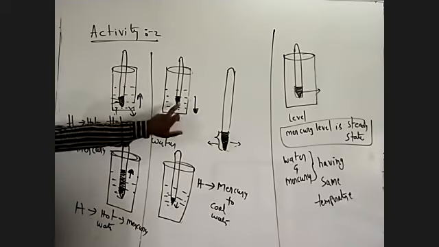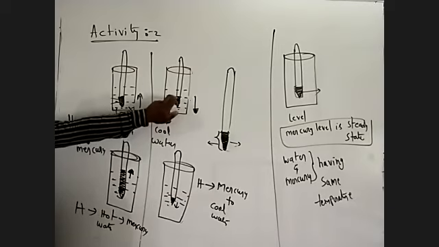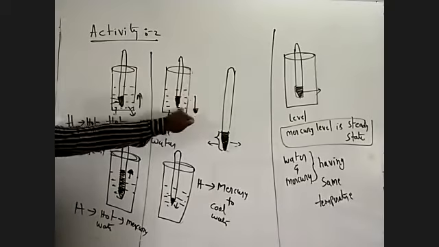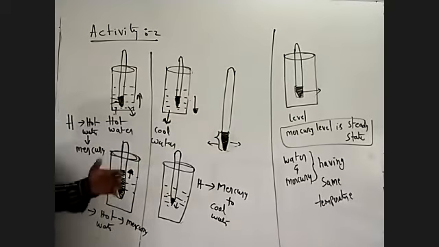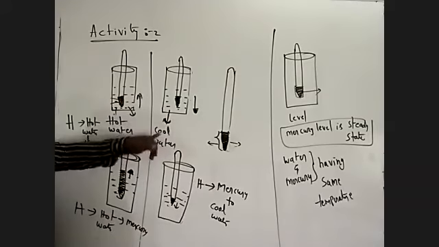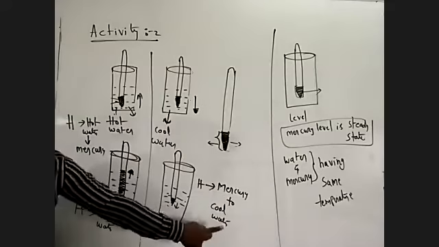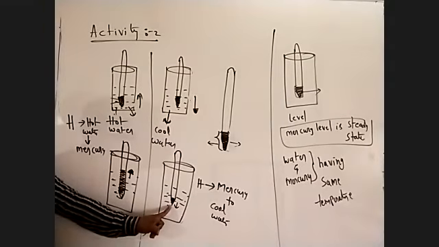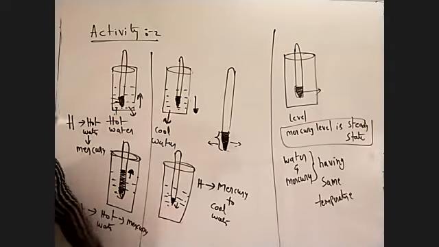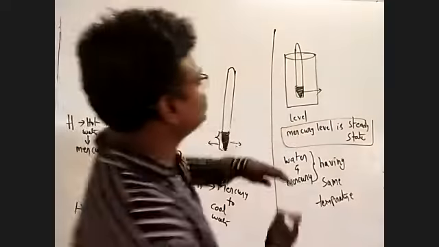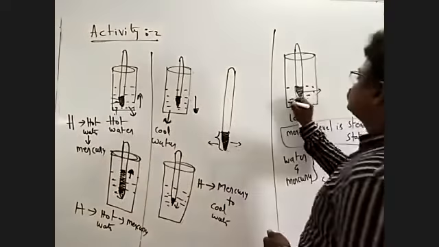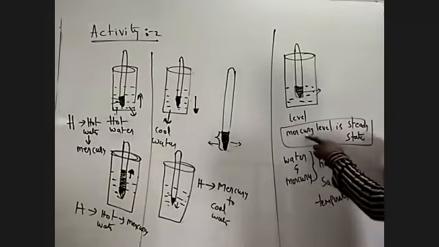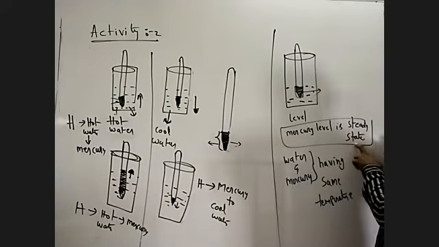Now in this situation, mercury is a hot body and cool water is a cool body. Heat flows from mercury to the cool water. The level of mercury slows down from the initial value. In this condition, the mercury level is in steady state.